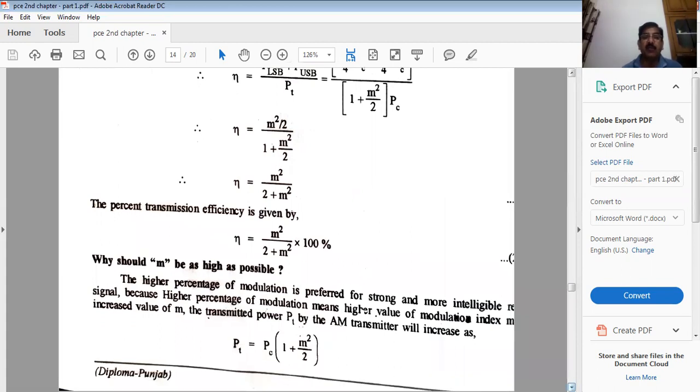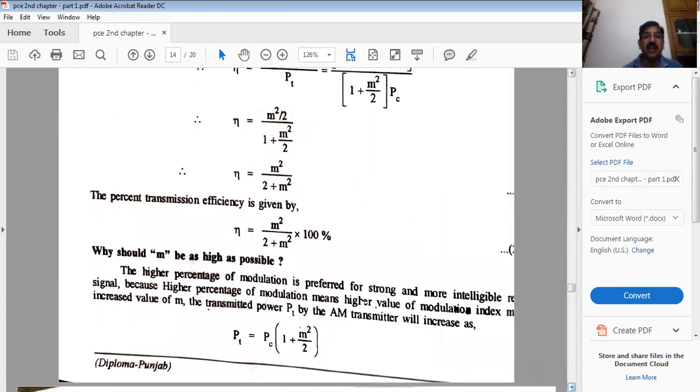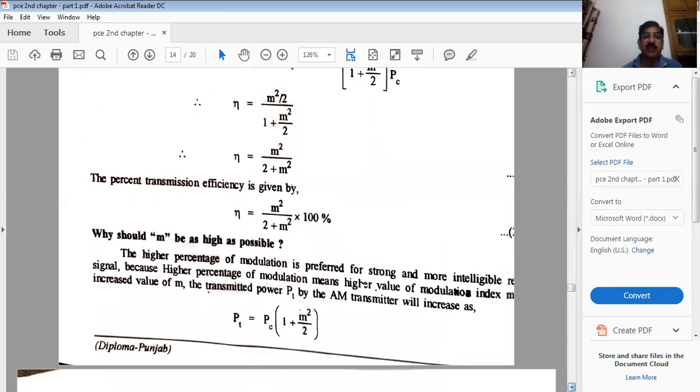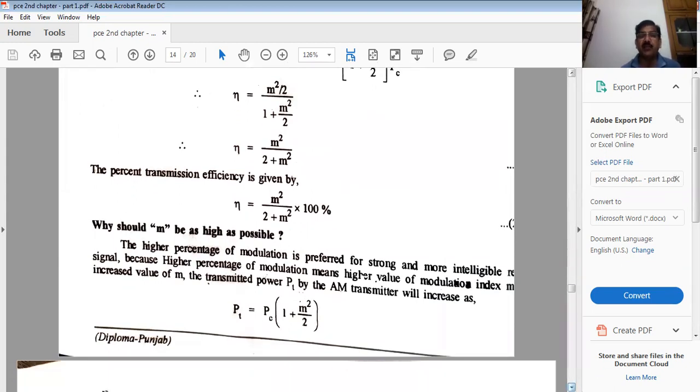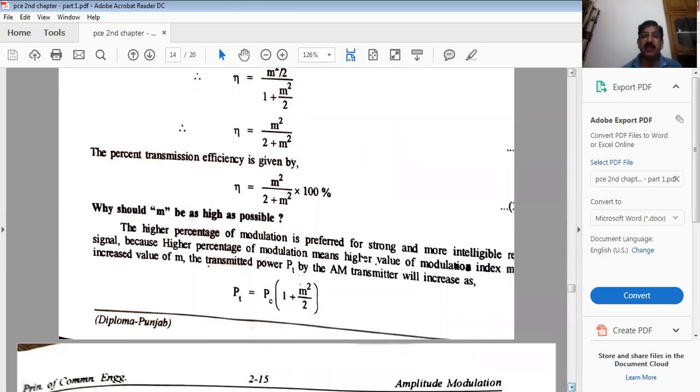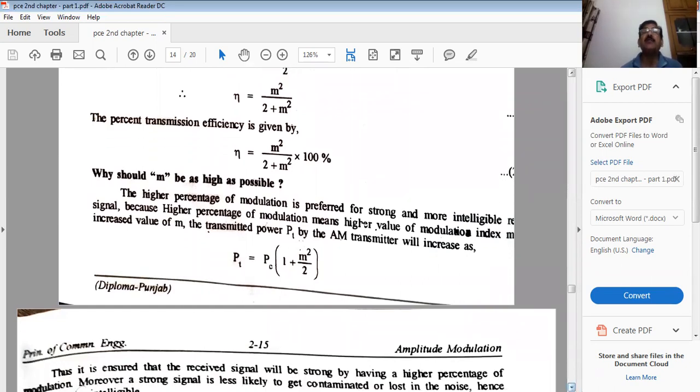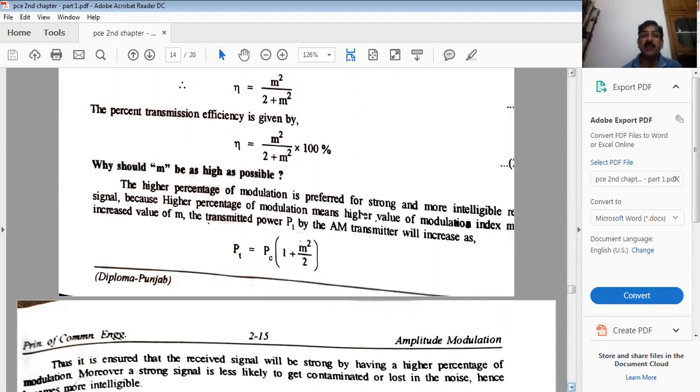Why should M be as high as possible? The higher percentage of modulation is preferred for a strong and more intelligible received signal, because higher percent of modulation means higher value of modulation index M. Increase the value of M, so the transmitted power PT of the AM transmitter will also increase, as we have just quoted as an example in this particular lecture, by keeping the value of M equal to 1.